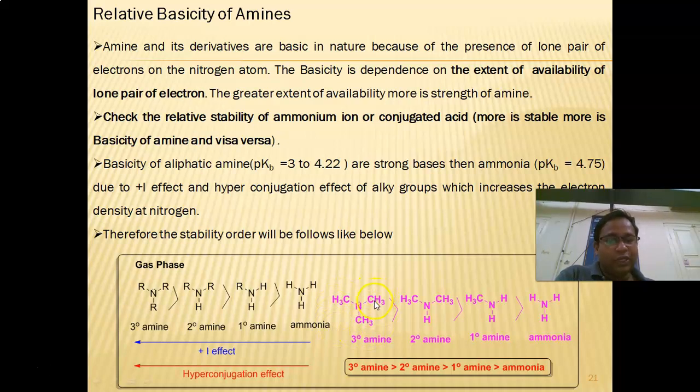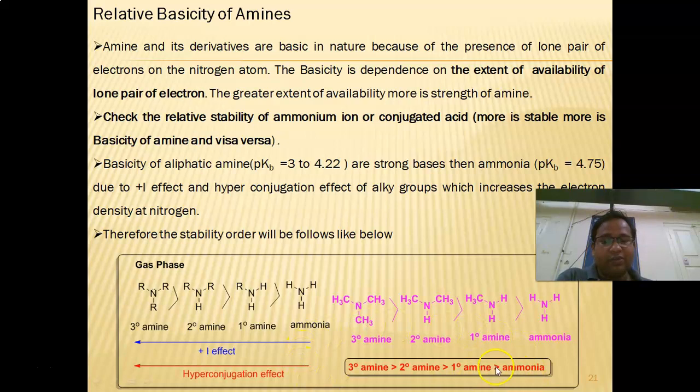Due to the inductive effect, the donation of electrons on the nitrogen will be more feasible. Because of that reason, tertiary amines are more basic than secondary, in turn more basic than primary and ammonia. So the sequence will be tertiary greater than secondary greater than primary greater than ammonia.